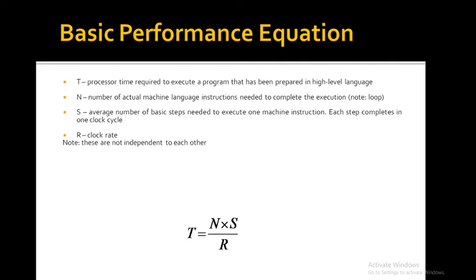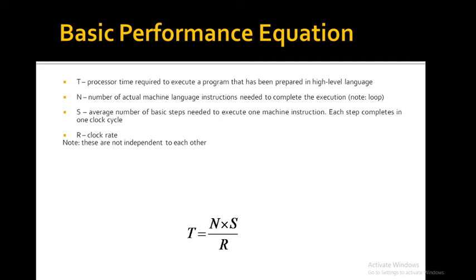The number N is the actual number of instruction executions, and it is not necessarily equal to the number of instructions in the object program. Some instructions may be executed more than once, as in the case of loop instructions. Take the example of a for loop.